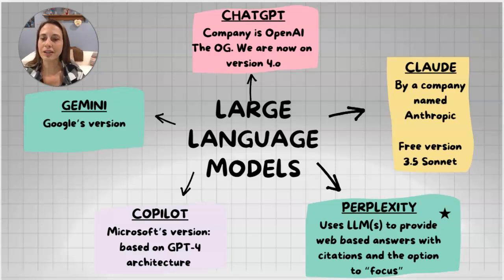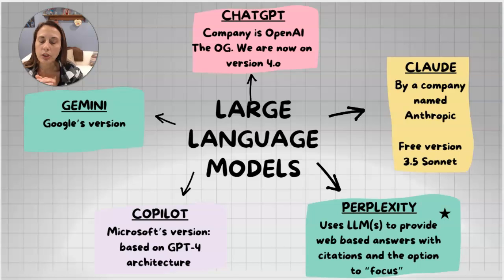Gemini is next on the list here over to the left. This is Google's version. If you see older videos, you might have seen it called Bard. It has been renamed to Gemini, and it is also a pretty popular LLM, and because it's Google, it is beginning to be integrated into some of its products. So depending on what version of Google Docs or Slides or even Google Workspace in general, you may see Gemini integrated into that.